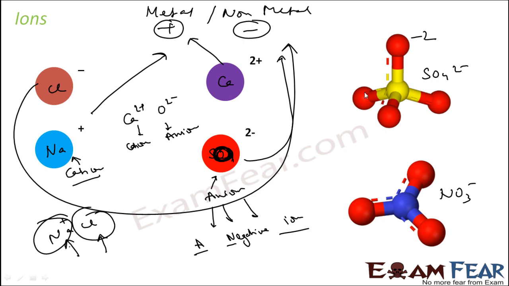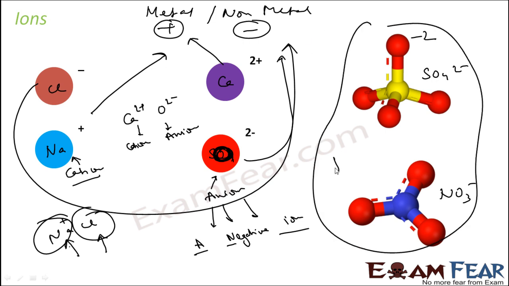So these are all examples of an ion. An ion need not be a single charged atom. It can be a group of atoms with net charge. It has to have net charge. And these are called polyatomic ions. There's a term for this: polyatomic ions. So by now we know atoms, we know molecules, and we know ions. We have a fair idea about atoms. Inside the atom, whatever we have, electrons, protons, neutrons, we'll study in the next class. For now we know what is atom, what is molecule, and what is ion.